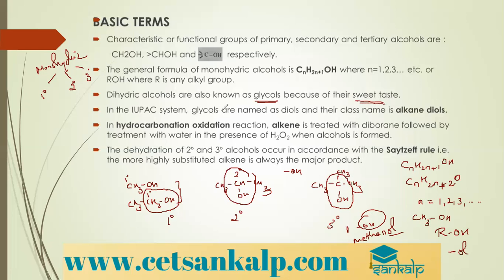In the IUPAC system, glycols are named as diols. Monohydric alcohols have common names, dihydric alcohols are named as diols, and trihydric alcohols are named as triols. If you are writing the name of diols, their class name is alkane diol. For example, if I write CH2OH and CH2OH, how do I name it? Two carbon atoms, ethane-1,2-diol. So you can see here, alkane diol. Since the suffix starts with a consonant, I have kept the letter e as it is.